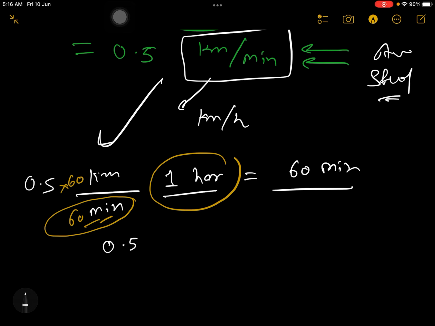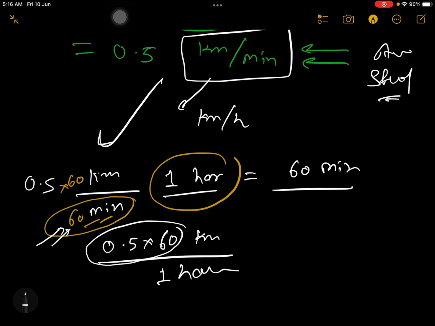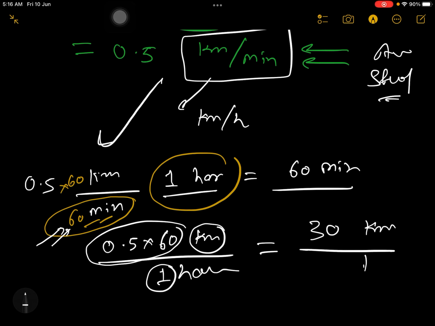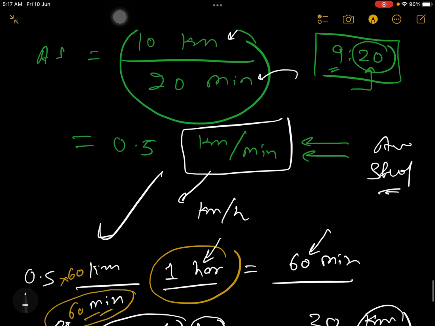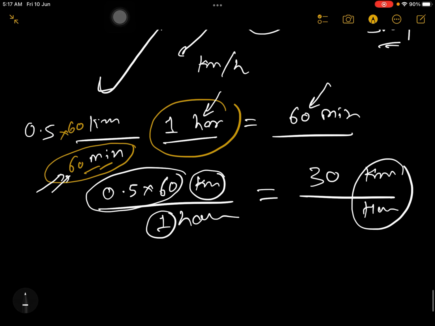So you write 0.5 into 60, this is 60 into 60 kilometer, divided by this 60 minute, which you can replace as 1 hour. Whatever number this is, if you multiply, you'll be getting 30, and kilometer as it is, no change, divided by 1 hour, no need to write 1, you simply write hour. So kilometer per hour, we got the answer. 1 hour is equal to 60 minute, but in your unit this was only minute, that's why I multiplied with 60 so that I can make this 60 minute, and then I replaced this 60 with 1 hour.